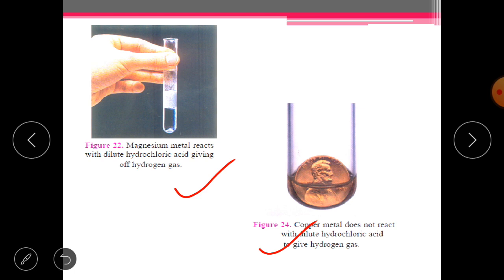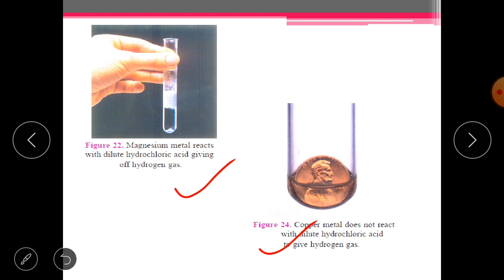The nature of reaction of metals with acid depends on their reactivity. If metals are highly reactive, they will quickly react with the acid. If they are less reactive, then the reaction will be less violent. But there are many metals which do not react with these acids. You can conclude here that copper is very less reactive when we compare it with magnesium and aluminium. Later we will discuss the reason behind it. Okay, so we have seen what happens whenever a metal combines with an acid. So this has been discussed.